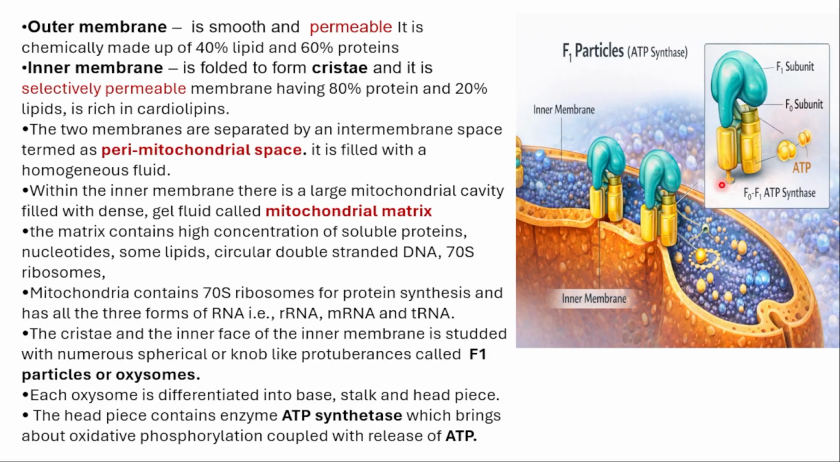As you people know, mitochondria is said to be what? The powerhouse of the cell. Why is it said to be so? Because it produces ATP. Where is it present, where the ATP is going to be formed? ATP is formed in the ATP synthetase enzyme. This is the enzyme. It has an F1 subunit and an F0 subunit. With the help of the F1 subunit, what happens? ATP is going to be formed.